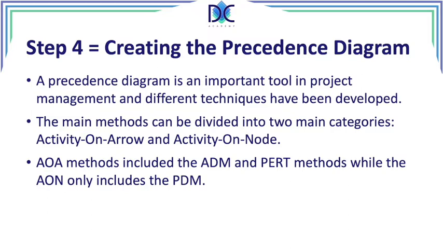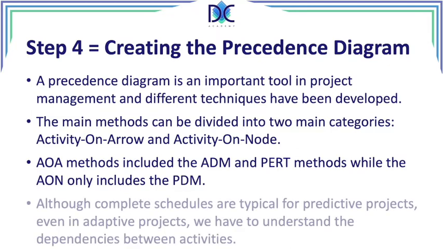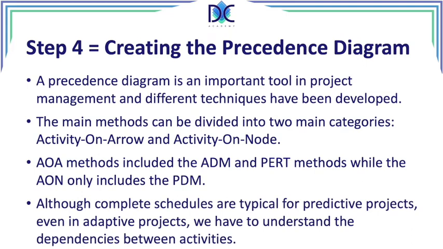We will look at this later, and I will give some examples of the different techniques and compare them so you have an idea what the difference between these different methods are. Now, when we look at these elements, a complete schedule is only created for predictive projects.